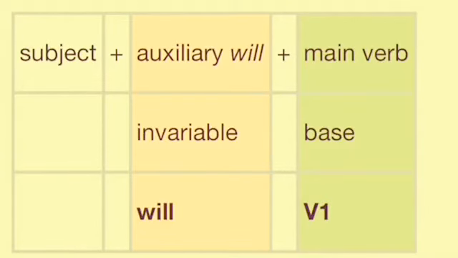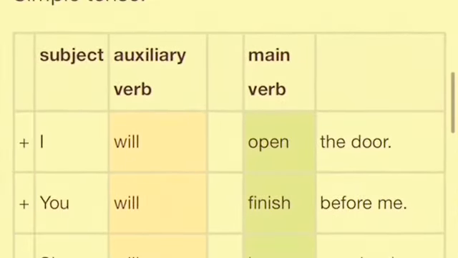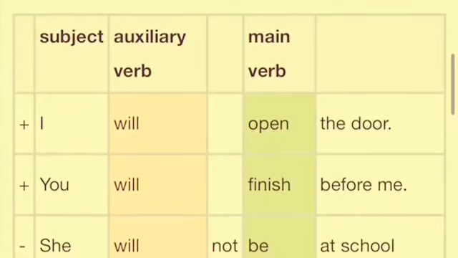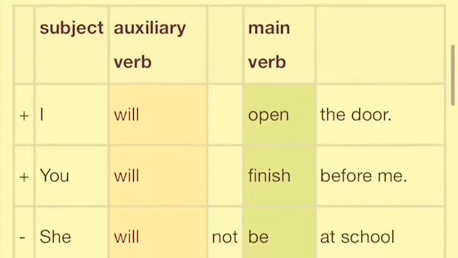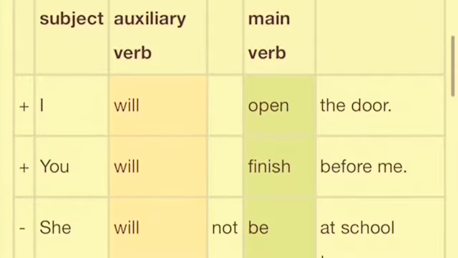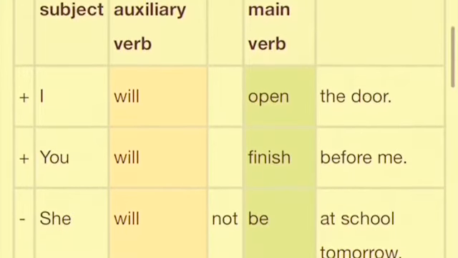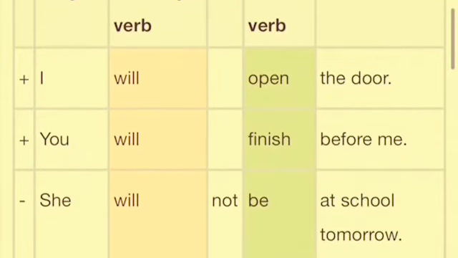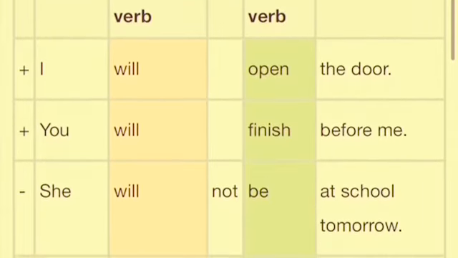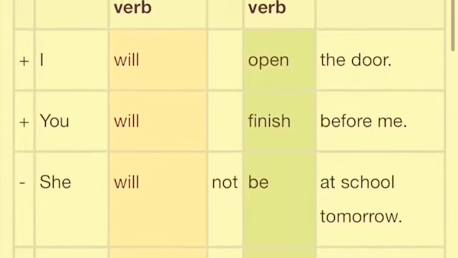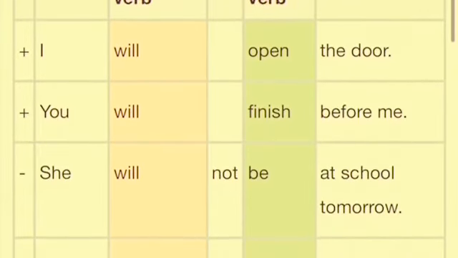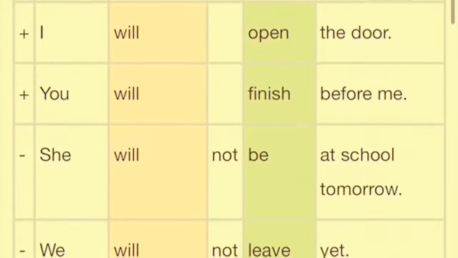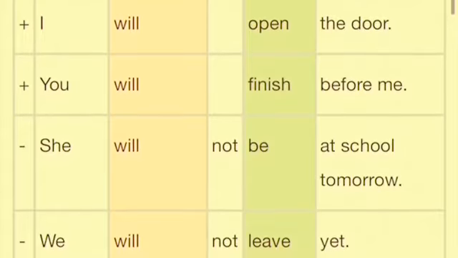Got it? Now let's check out the examples for the same. Students, check out the example. First, in the case of positive sentence, we have I will open the door. Now see, will plus V1 form of the verb, will open. Got it? Next, you will finish before me. So again, will plus V1 form of the verb. Next, in case of negative sentence, as we know, we have to use not here. So she will not be at school tomorrow. We will not leave yet.